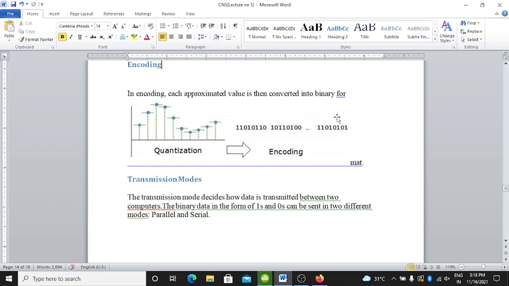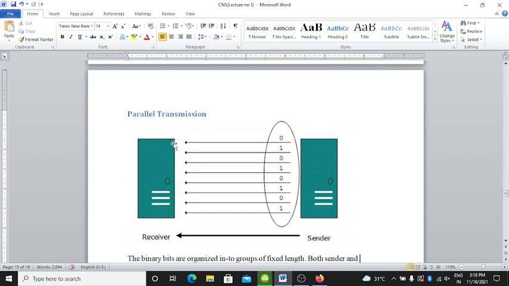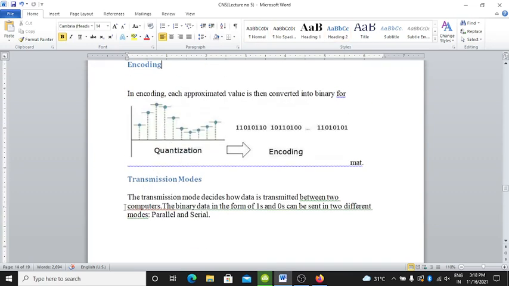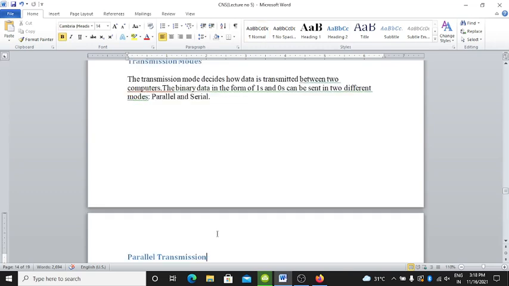In encoding, each approximated value is often converted into binary form. Then the transmission mode decides how data is transmitted between two nodes. The binary data, in the form of ones and zeros, can be sent in different ways: parallel and serial.